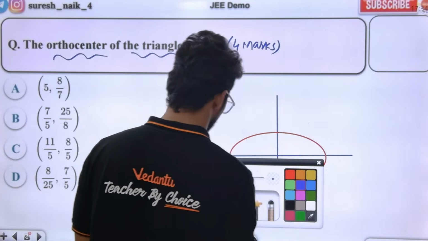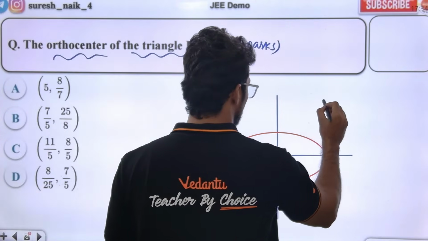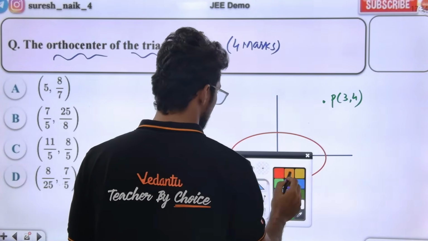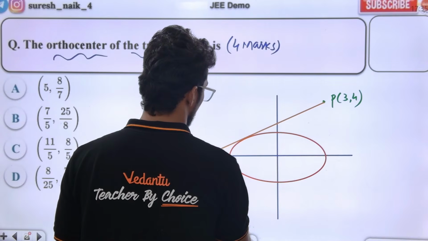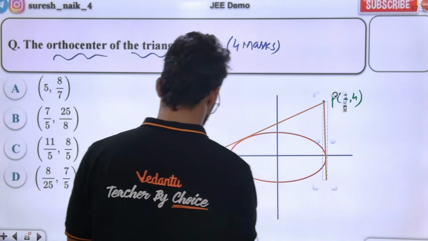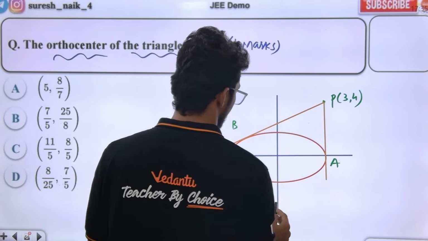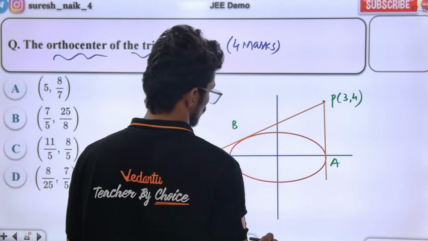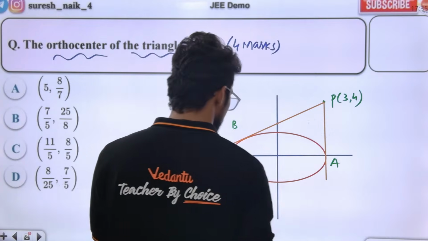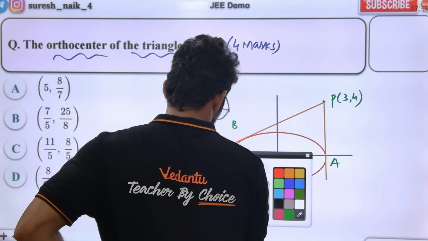From the point P you are drawing the tangents, and definitely this is the A point, this is the B point. Triangle PAB means this. Join these two.